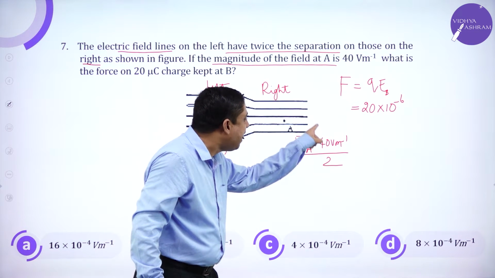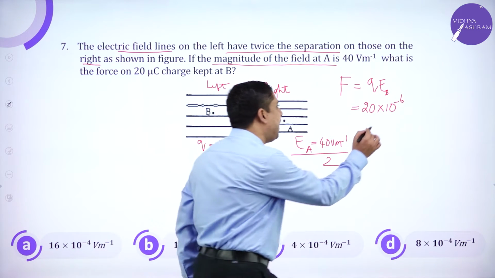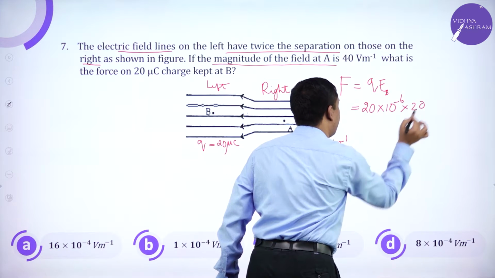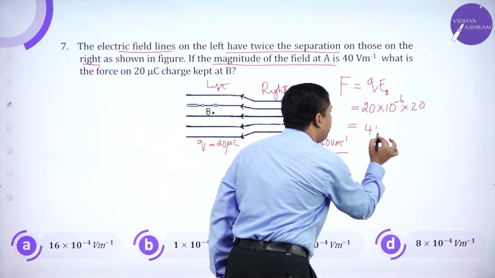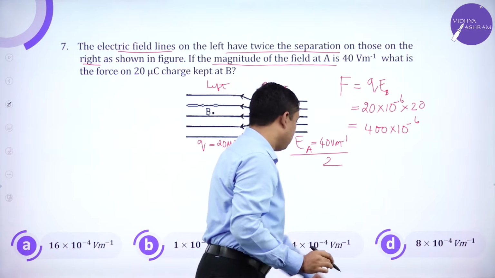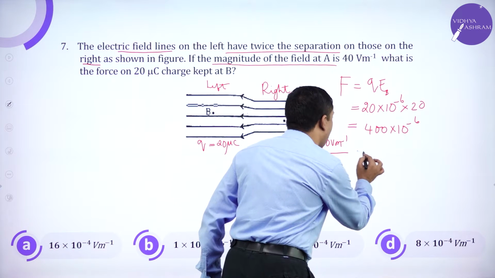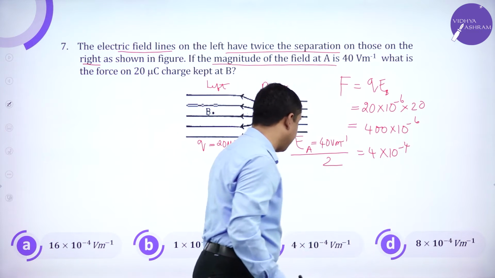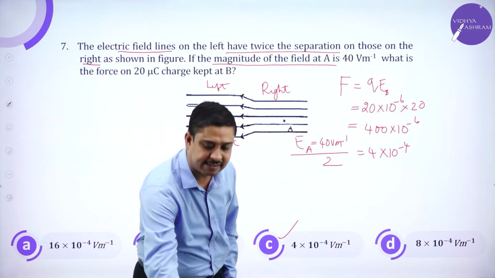A is 40, so half of the strength should be the field at B. So this is into 20 volt per meter, or this is 400 into 10 power minus 6. All my powers are in terms of minus 4. So this is 4 into 10 power minus 4. So the third option will be the correct answer.